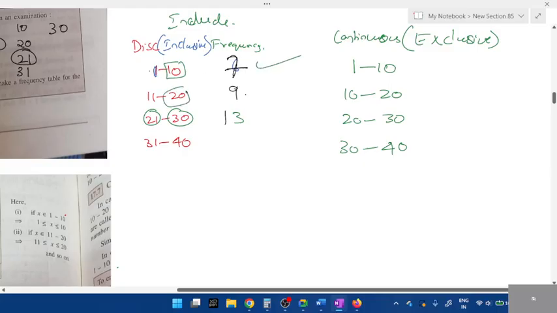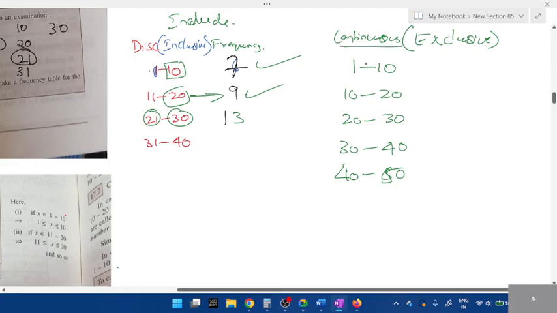If 20 was present, where do we include it? In the same second column. Clear? But here there's a confusion. Where will you include 10, in the first column or second column? Isn't that confusing? For example, if I include 10 here and the same 10 here as well, isn't it getting repeated? 10 is getting repeated twice. So if 10 is getting repeated, in continuous form we call it exclusive.